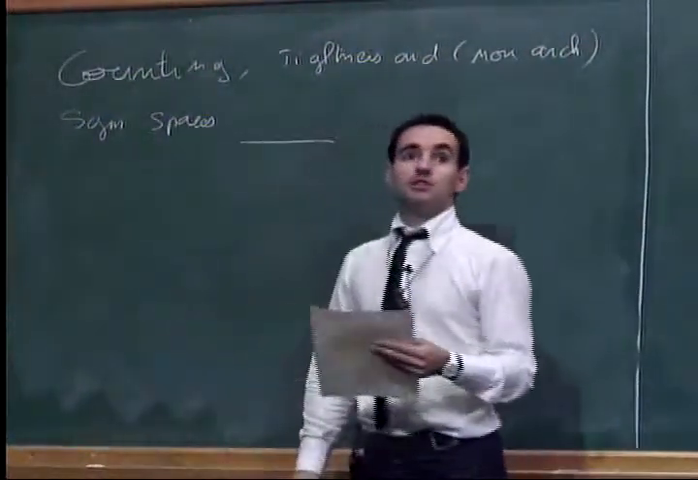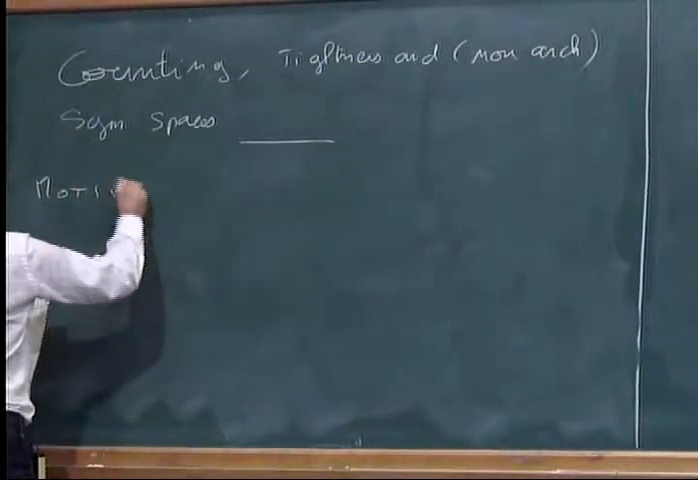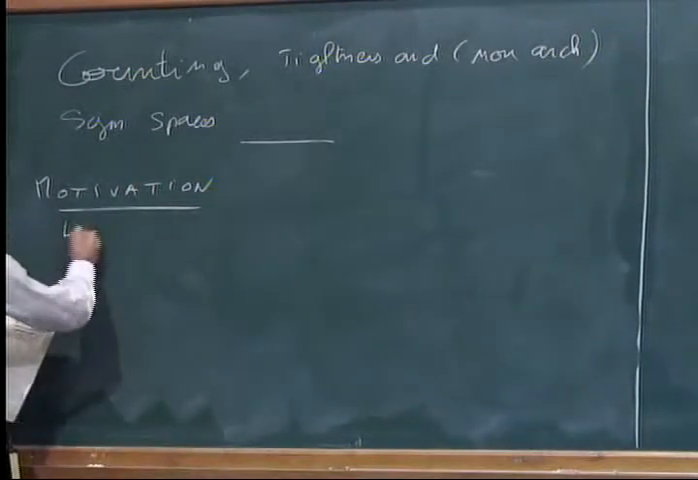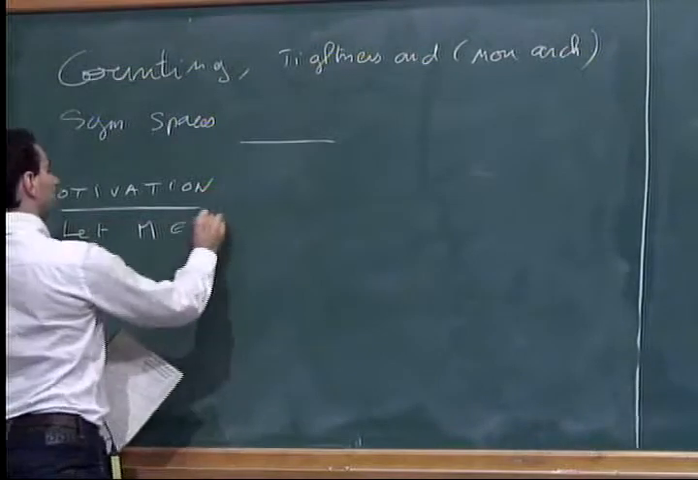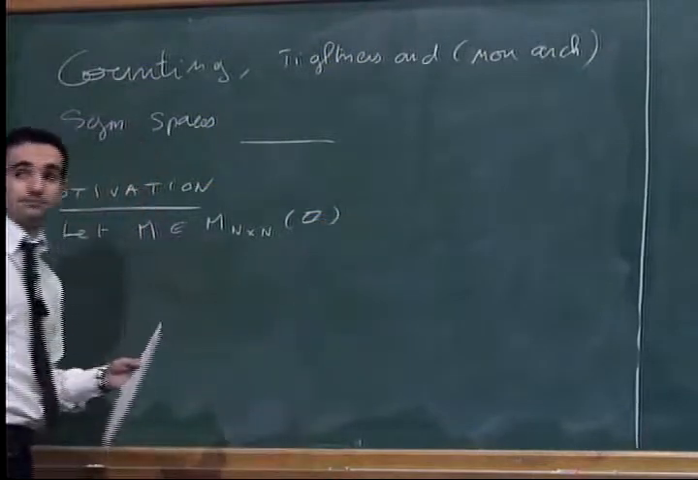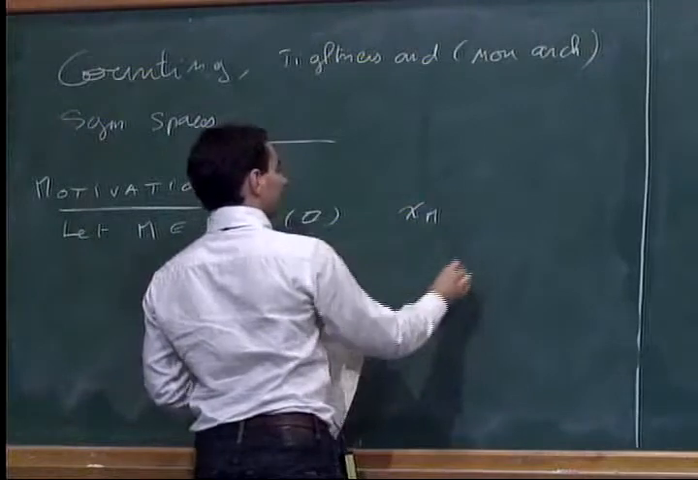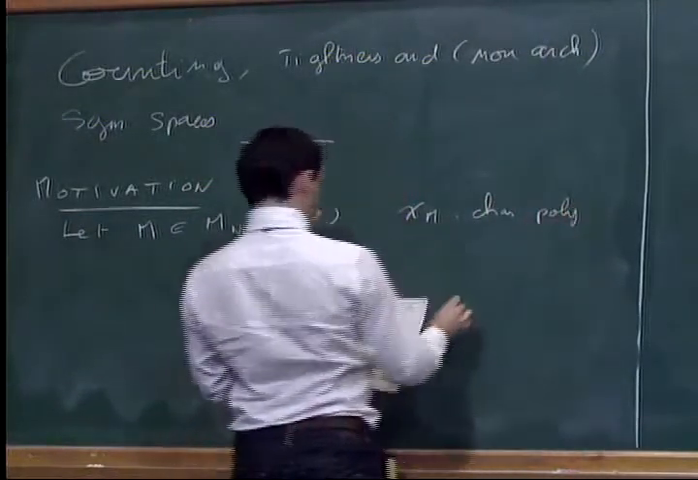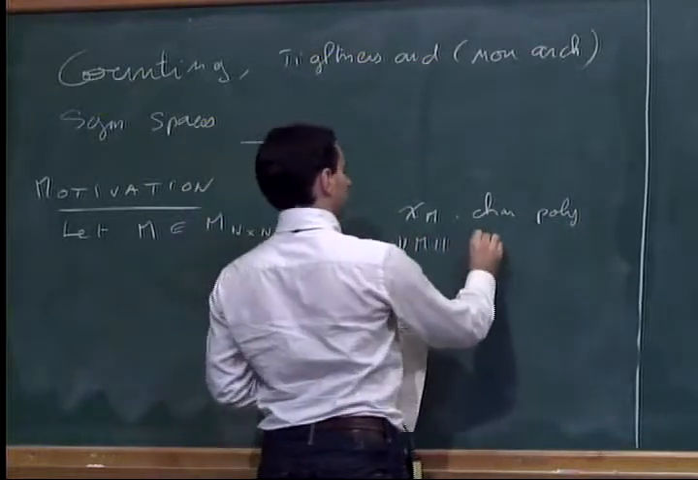So I start with some motivation. Let M be a square matrix of size n with entries in Z. We denote by K of M its characteristic polynomial, and by norm of M its L2 norm.